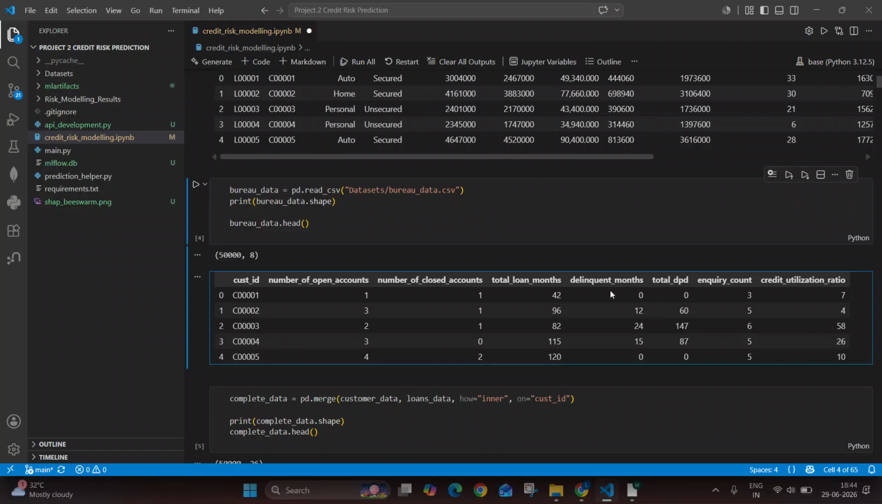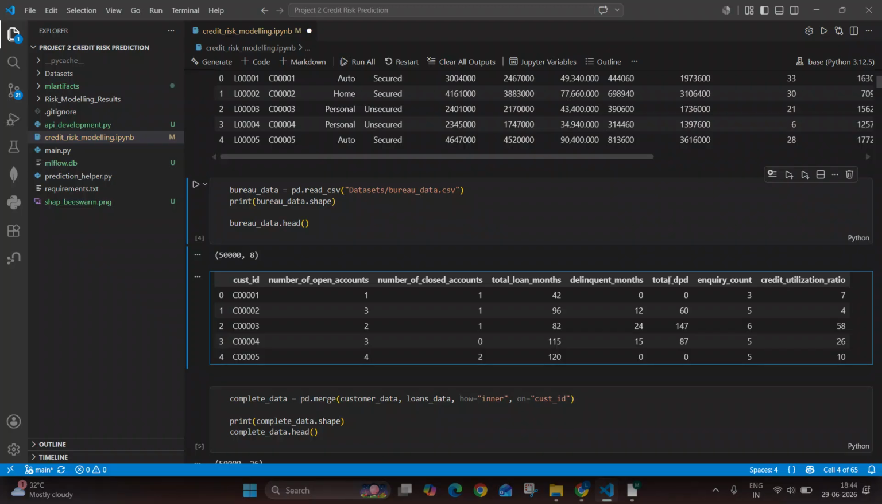Then total DPD. Total DPD means the total number of days the applicant has missed. For example, as in the first example, in the second month he missed the payment by one day.